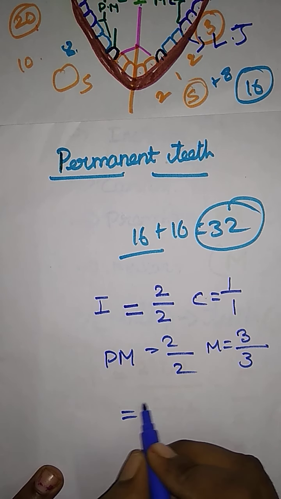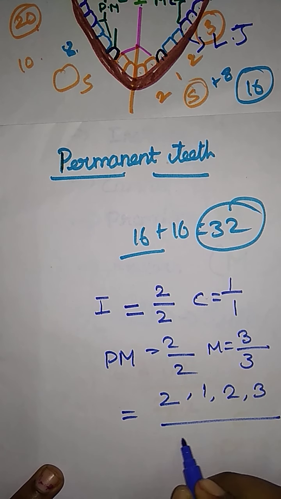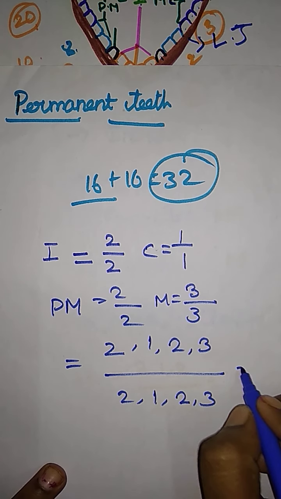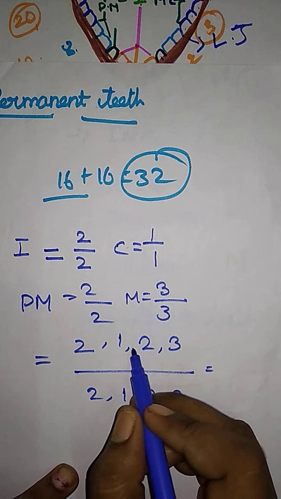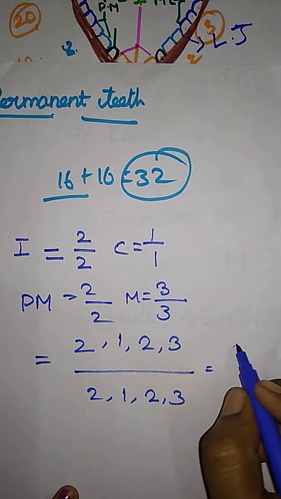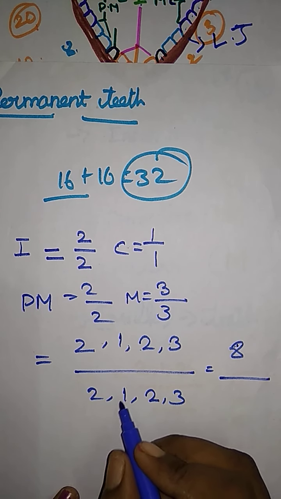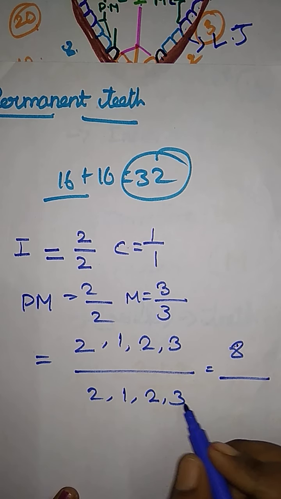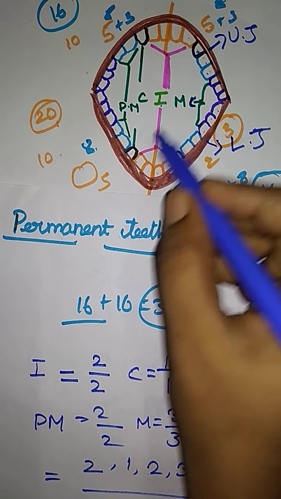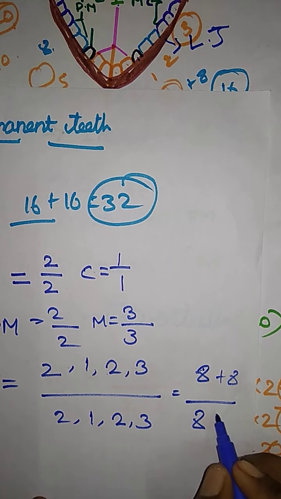Just like an overall formula, 2 1 2 3 divided by 2 1 2 3. Let me count it: here 2 plus 1 is 3, 3 plus 2 is 5, 5 plus 3 is 8. And here 2 plus 1 is 3, 3 plus 2 is 5, 5 plus 3 is 8. This is only half of the set, so one half is 8, and the other half is also 8. Same like that on the other side also.